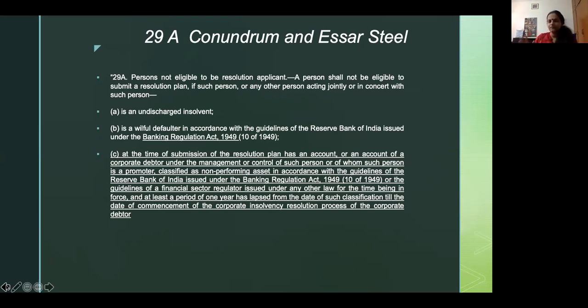Simply speaking, if I or somebody who's related to me in terms of an entity has an NPA, and that NPA has been existing for 1 year, and I've not done anything to clear the account or standardize the account, then I am disqualified under this act to submit a resolution plan in terms of the code. Simply because if I am unable to service the debts of the entities that I am related to, and if I can't manage, say, one entity, I don't think I should be given the reins of any other entity.